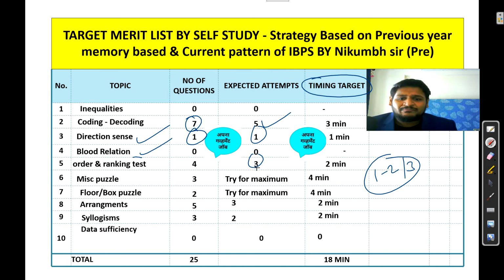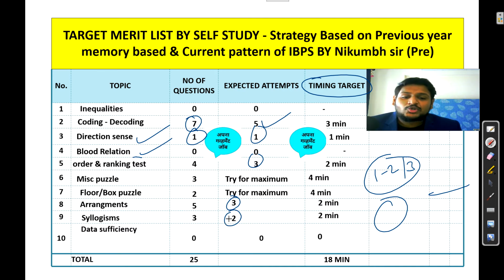Then ranking and order test, here also out of 4, I am assuming you will attempt 3 questions because of timing. Okay, miscellaneous puzzle, we will keep this aside for a few seconds. Arrangement, out of 5, suppose 3 questions, because sometimes they may frame a very lengthy question in circular arrangement. Okay, linear is easy. Sometimes they will give a combination of direction sense and linear arrangement. But circular arrangement may sometimes be tricky. So I am assuming that out of 5, you attempt 3 questions and can skip 2.